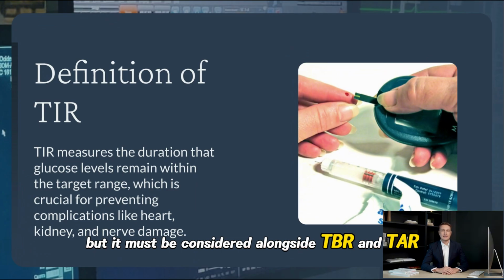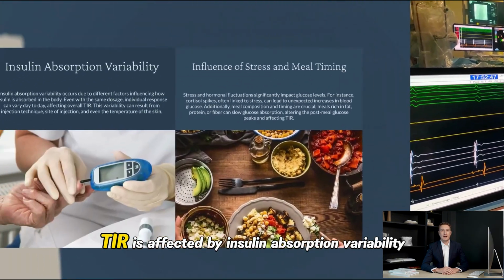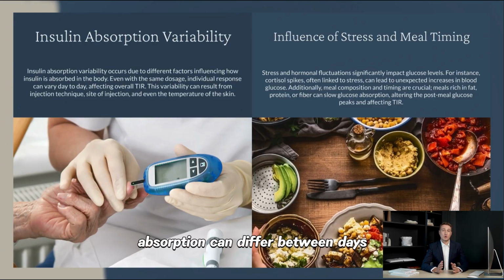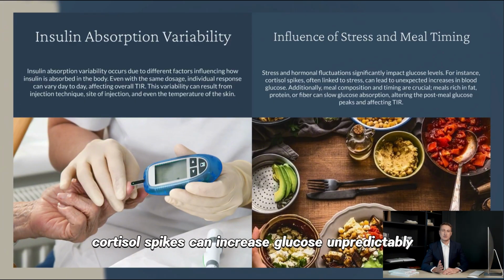alongside TBR and TAR. TIR is affected by insulin absorption variability. Even with the same dose, absorption can differ between days. It's affected by stress and hormones. Cortisol spikes can increase glucose unpredictably. Meal composition and timing also play a role. Fat, protein, and fiber slow glucose absorption and alter post-meal peaks.